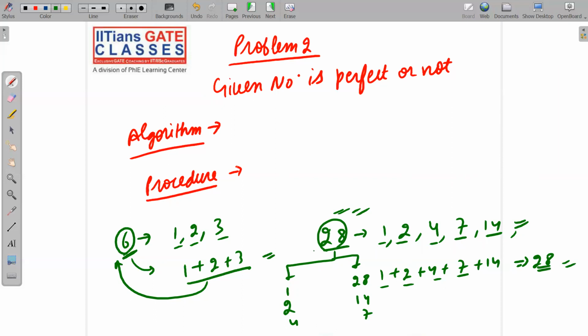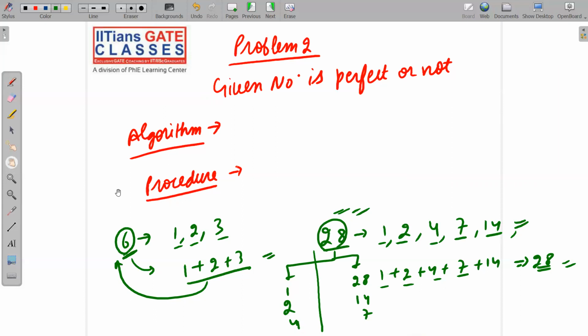So see here carefully, we are going till root n only. Square root of 28 will be what? I think it will be approximately 5 point something. So maximum you can go till 6 and no need to go beyond 6. So 5 is not a factor, then 6 is also not a factor, and so on. So I will stop here.